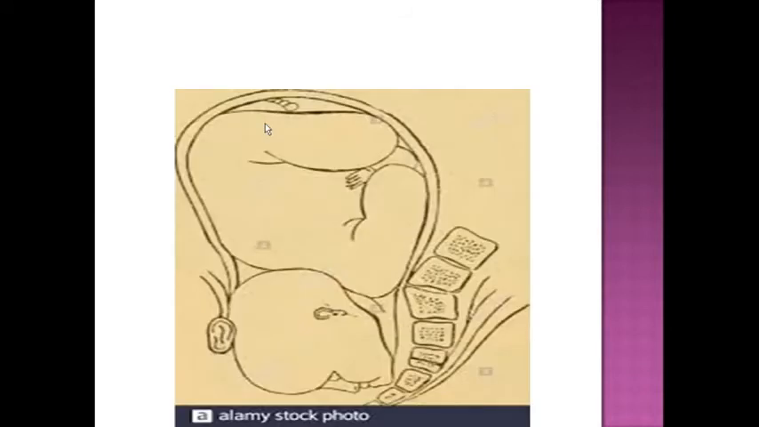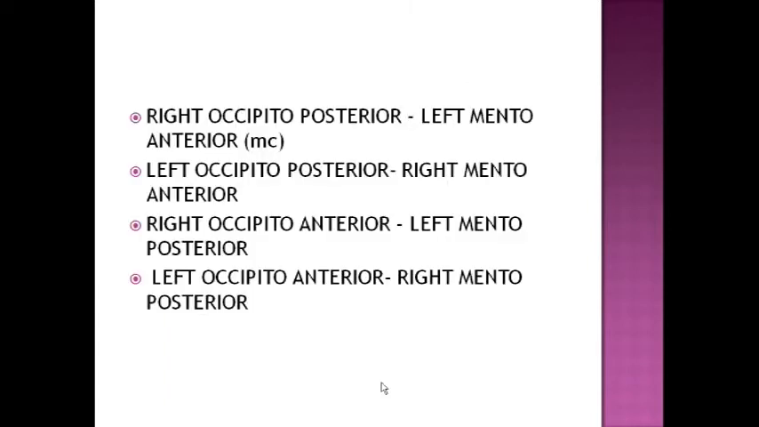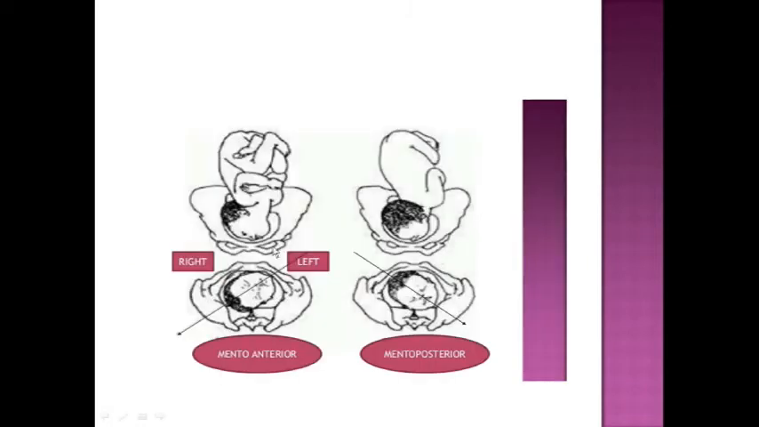See in this picture, it is mento-posterior. It is not right or left, it is mento-posterior here. So right occipito, first picture I will tell you. See in this picture, you see the baby. If the baby is extended, the face and the neck are extended in this case. If it is completely flexed, what is the position? It will be the right